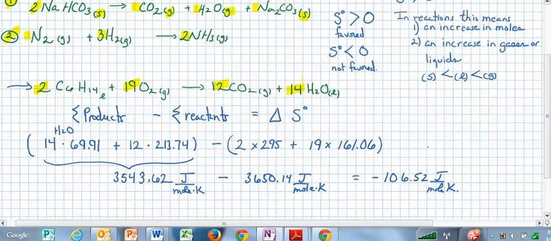Well, this number tells us specifically that entropy is decreasing. So delta S in this case is negative 106.52. Nature, at least in terms of entropy, doesn't favor this reaction.